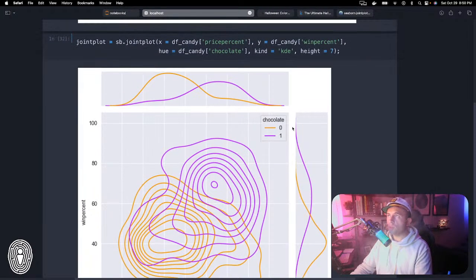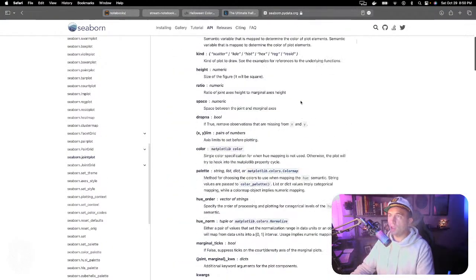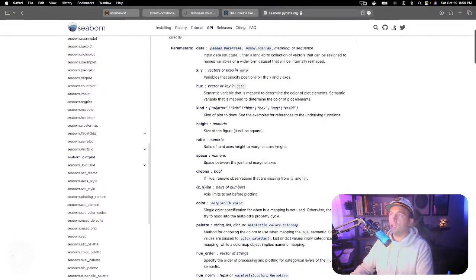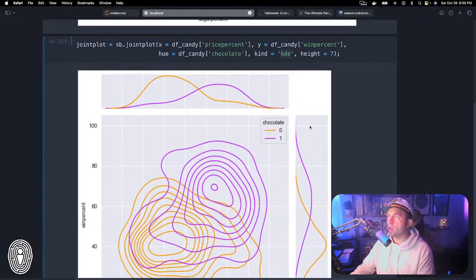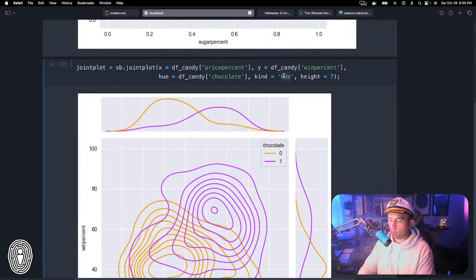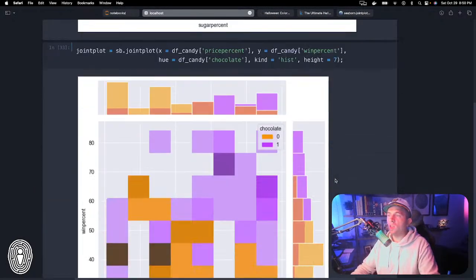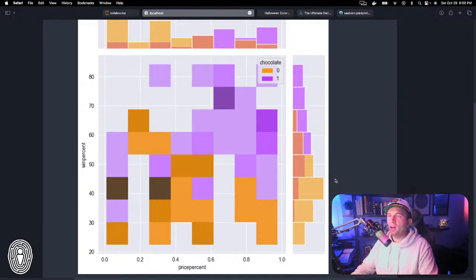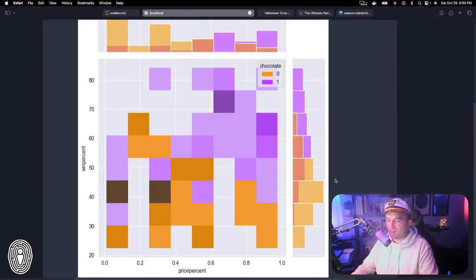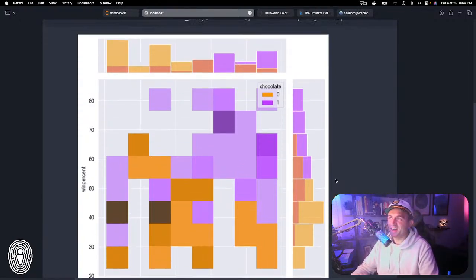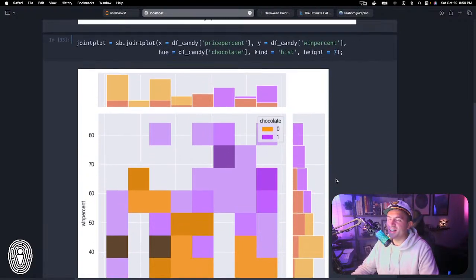And again, we could have changed this from KDE to, well, what else could we have done? So you can see scatter, hist, reg. Let's look at hist out of curiosity. I actually have never tried this. I'm not 100% sure it's going to run, but we'll try it out anyway. Hist. Yeah, this is why I don't do things on the fly, because I don't know exactly what we're looking at here.